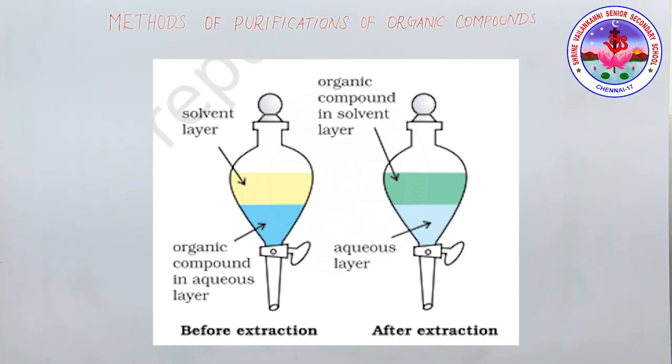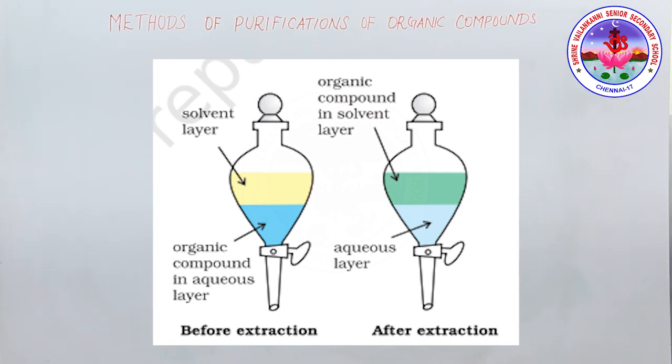Where the organic compound is less soluble in the organic solvent, a very large quantity of the solvent would be required to extract even a very small quantity of the compound. The technique of continuous extraction is employed in such cases. In this technique, the same solvent is repeatedly used for the extraction of the compound.